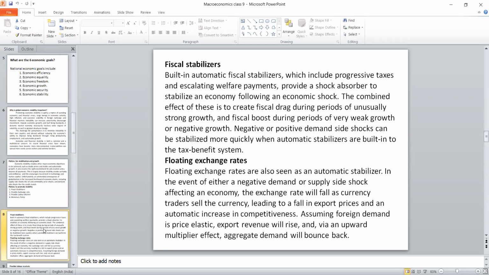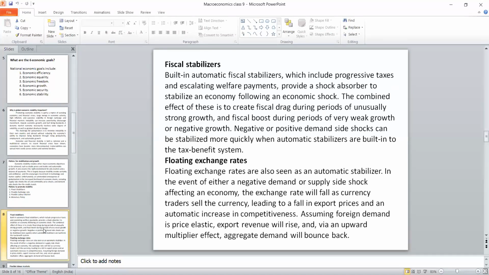The flexible exchange rate is always called a floating exchange rate. Suppose any change has happened in the economy, this particular exchange rate is adjusted and the excess demand and supply will be eradicated. Suppose if there is a heavy demand for a particular period, then the supply will be increased. In terms of exchange rate, we have to adjust that.